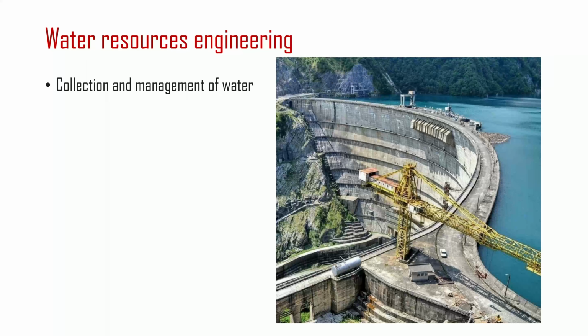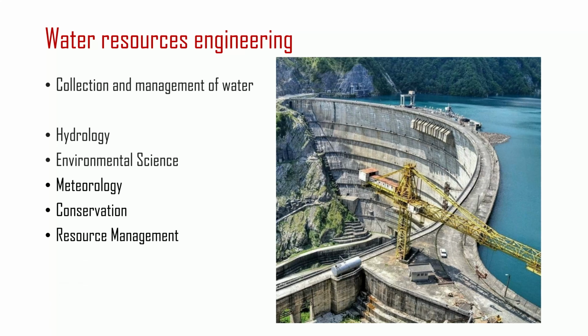Water resources engineering. Water resources engineering is concerned with the collection and management of water as a natural resource. As a discipline, it therefore combines elements of hydrology, environmental science, meteorology, conservation, and resource management. This area of civil engineering relates to the prediction and management of both the quality and the quantity of water in both underground, aquifers, and above ground, lakes, rivers, and streams, resources.